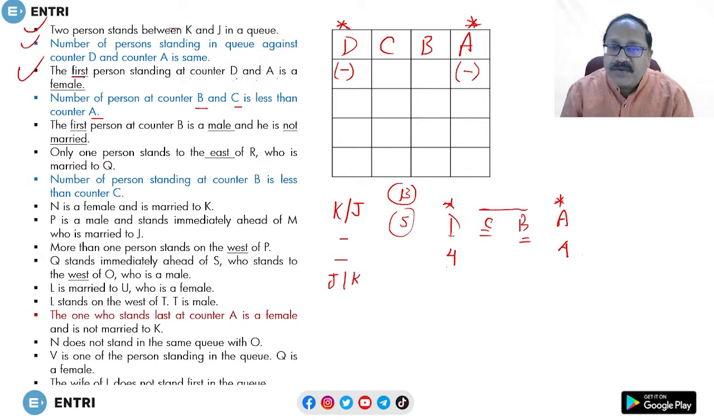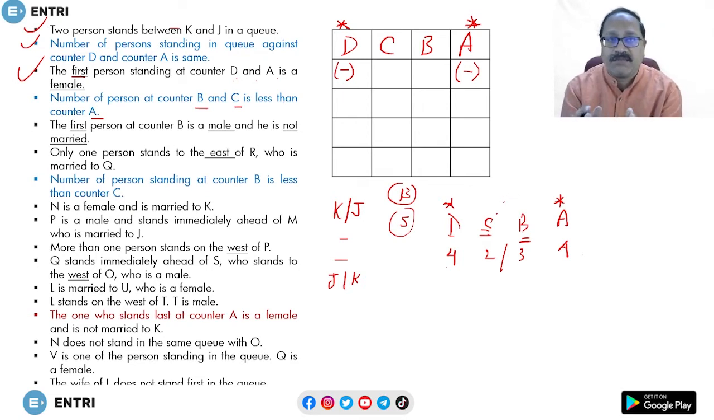And these 5 will be distributed between C and B. C and B are less than A. So how can we distribute these 5 members between C and B? Say C is 1, then B will be 5 minus 1 is 4, but B is less than A. So 1 and 4 distribution is not possible, because B would be equal to A. Again, that's 2 and 3. Yes, both 2 and 3 are less than 4. So 2 and 3 will go to C and B. The number of people in counter C and B will be 2 and 3 in any order.